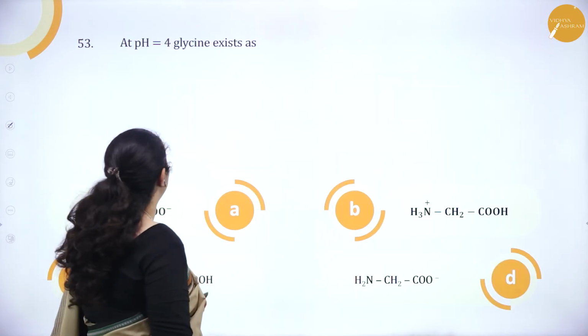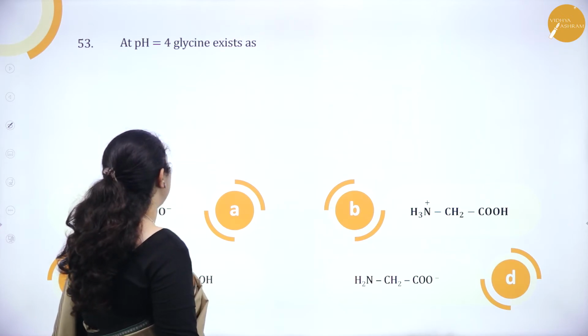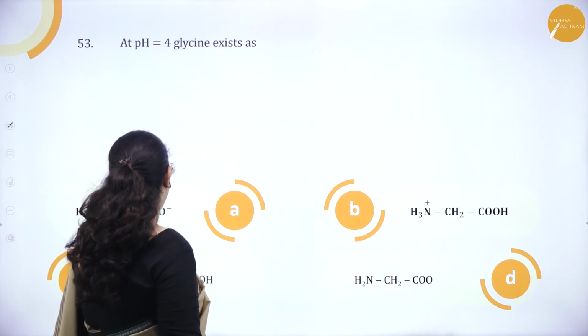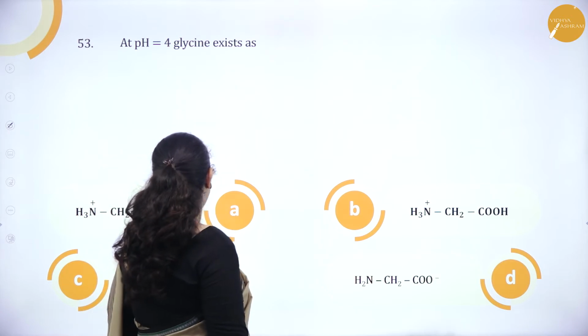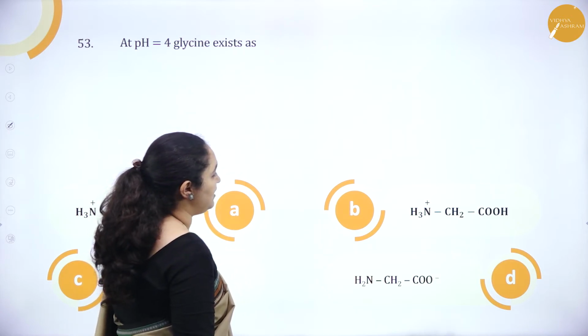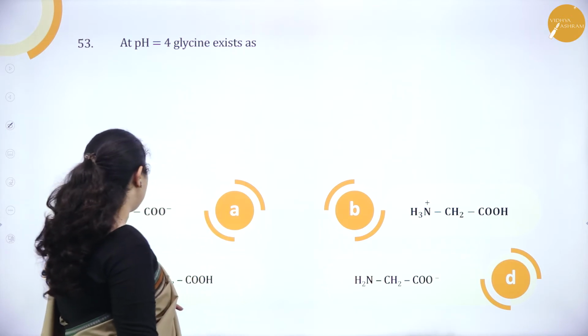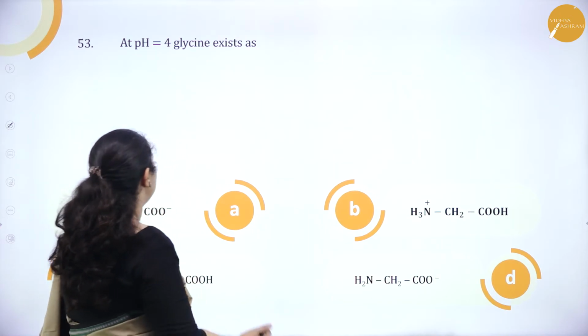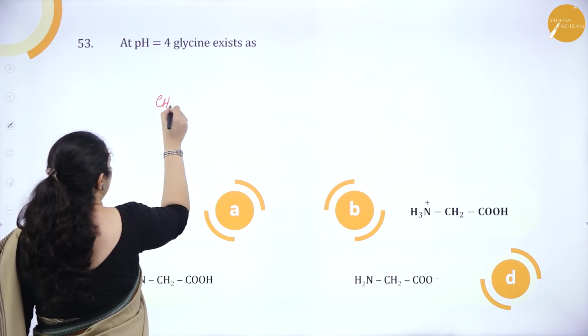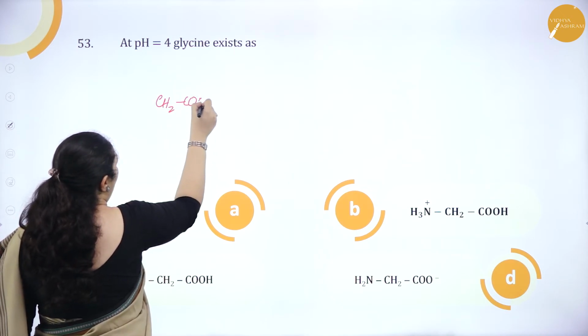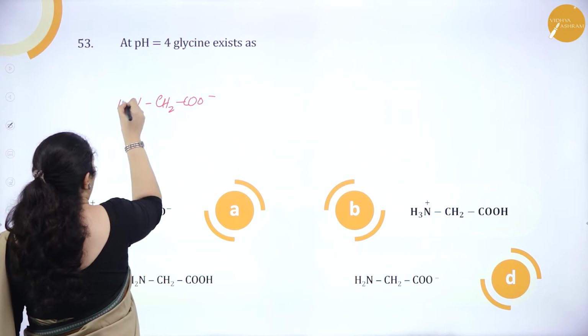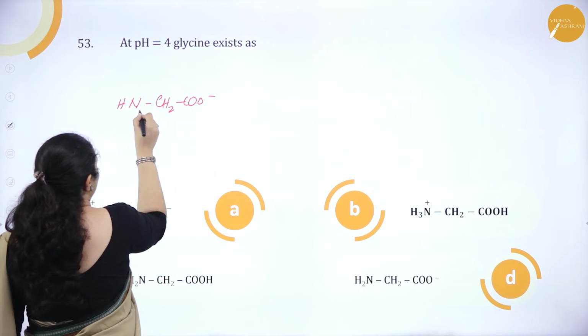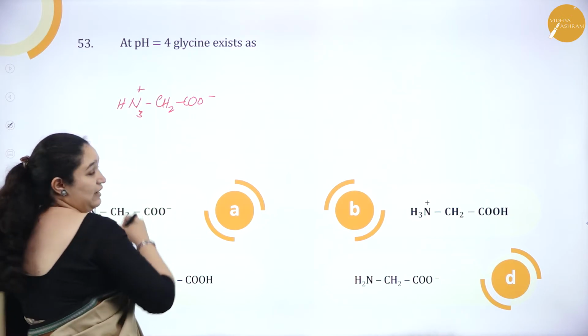Next one, at pH 4, glycine exists as NH3+CH2COO-, NH3+CH2COOH, NH2CH2COOH, NH2CH2COO-. See, glycine has CH2COO- and NH3+.